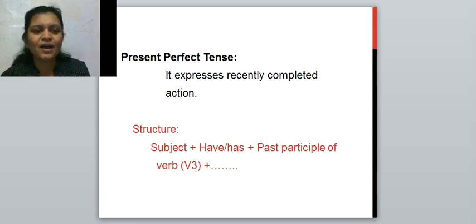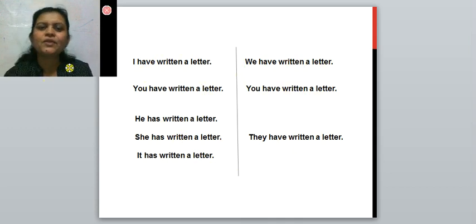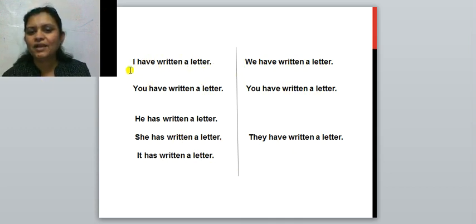Okay, now I have taken the examples. See this chart. 8 examples are given here. Correct? So, I have written a letter. I is the subject. Have is used as an auxiliary verb. Written is the past participle of the verb. A letter is the object.